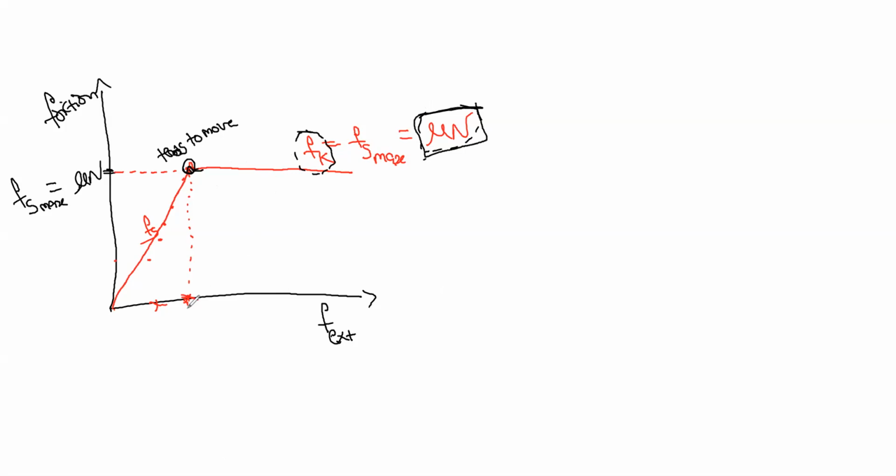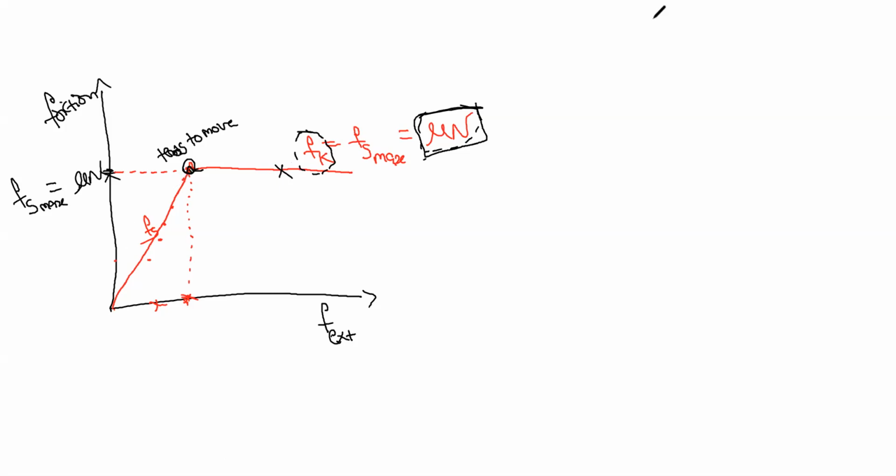Whenever you see this graph, where F external is equal to the frictional force, they will give some values over here and ask what is the maximum frictional force or maximum static friction. Then directly by seeing this value, you can calculate.